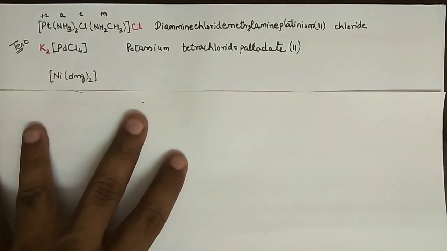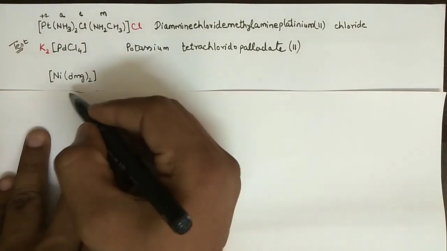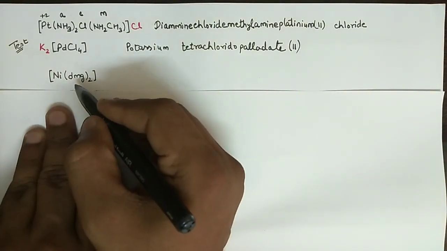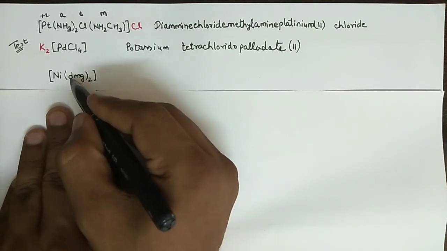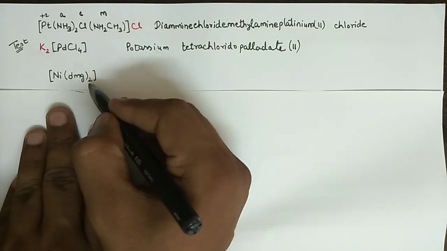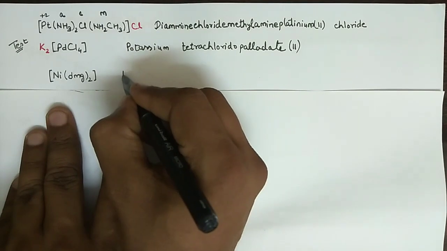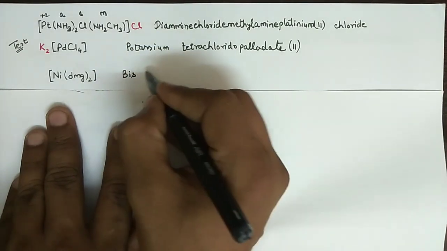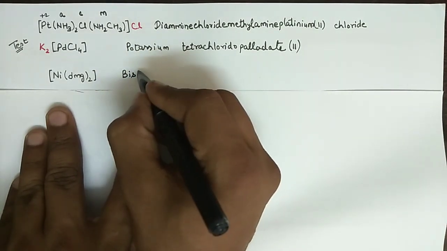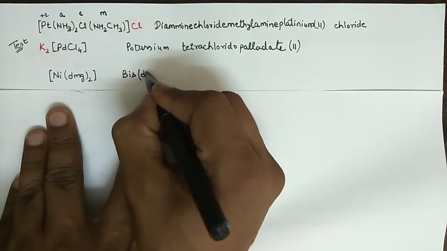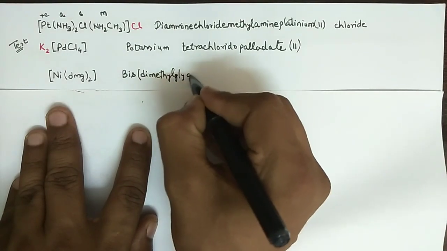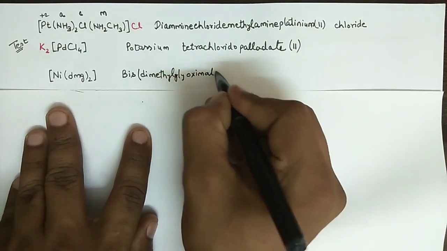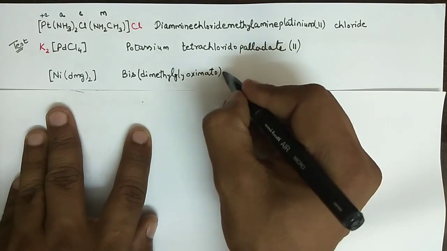Next, this short symbol DMG stands for dimethylglyoximato, right? And already it contains the letter D, meaning di, and here it is 2, so we are going to write the bis, right? So the name is bis, and then in bracket you write down dimethylglyoximato, bracket close, and then nickel.